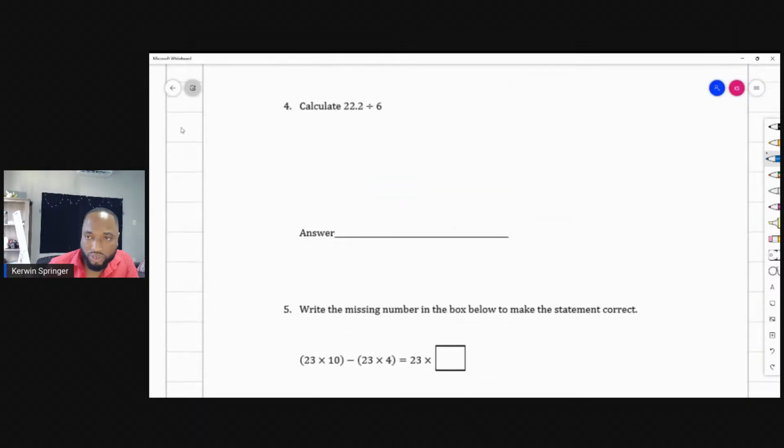Calculate 22.2 divided by 6. All right, do this one. 22.2 divided by 6. Let's go.